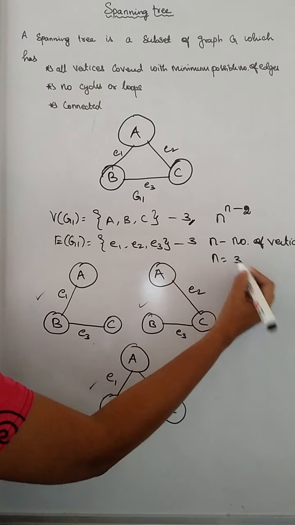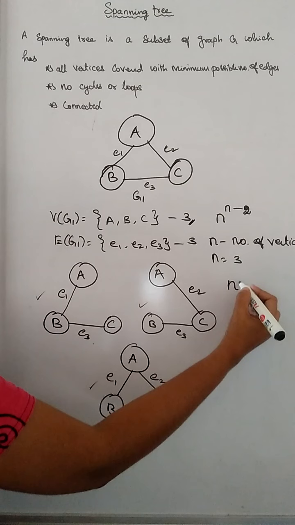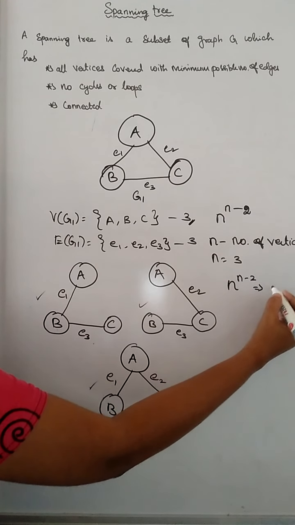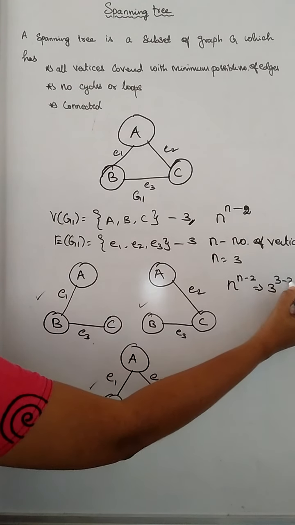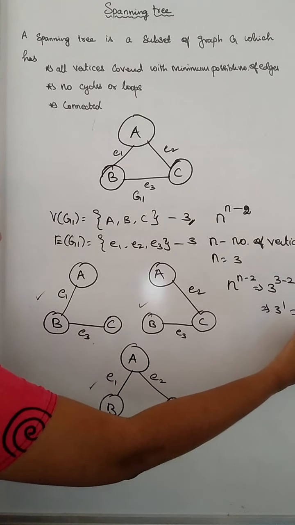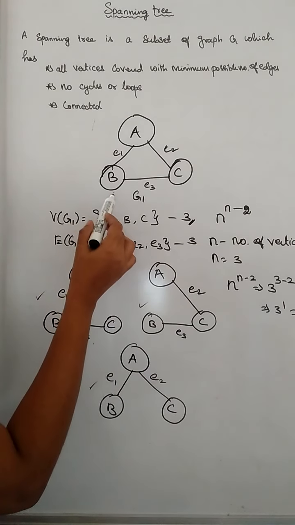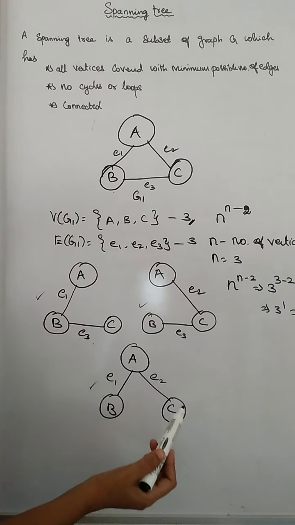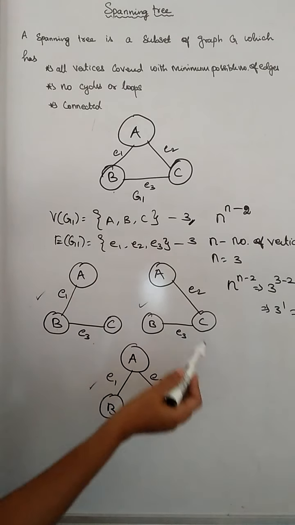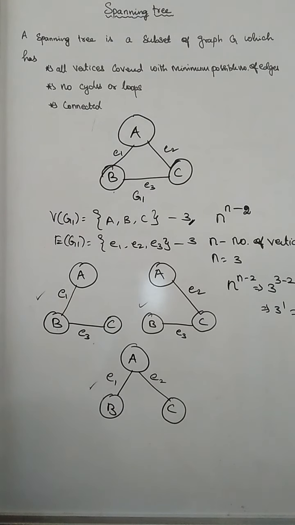So n is equal to 3, you just substitute this value in this formula. You will get 3 to the power of 3 minus 2, that is 3 to the power of 1, which is equal to 3. It means a graph with 3 vertices will yield 3 spanning trees. That's the maximum number of spanning trees. Okay. So this is about the spanning tree.